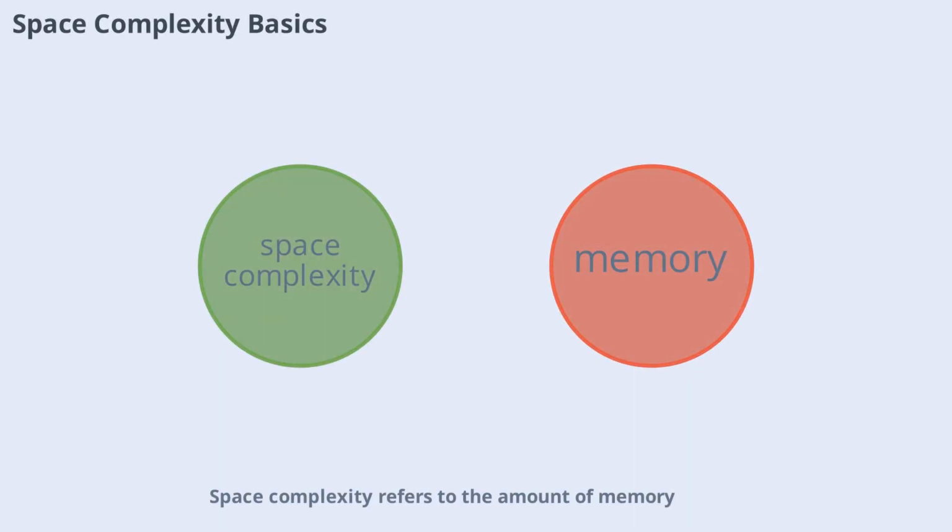Space complexity refers to the amount of memory an algorithm uses relative to the input size. Like time complexity, it's often described with big O notation. Some algorithms use more memory to achieve faster results, while others are more memory efficient but may take longer to run. Balancing time and space complexity is a crucial part of algorithm design, especially when working with large datasets or limited resources.